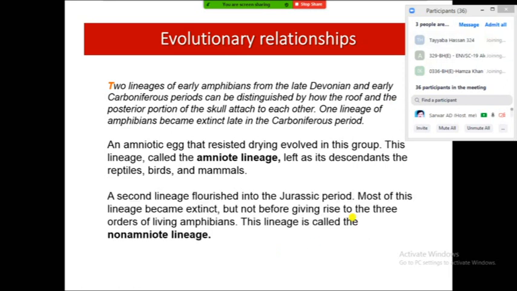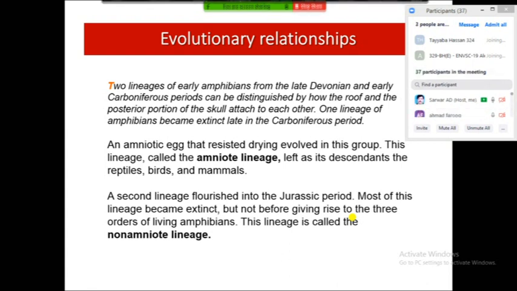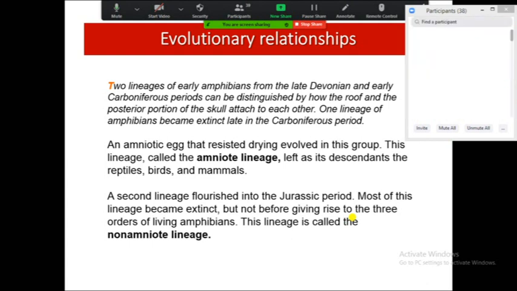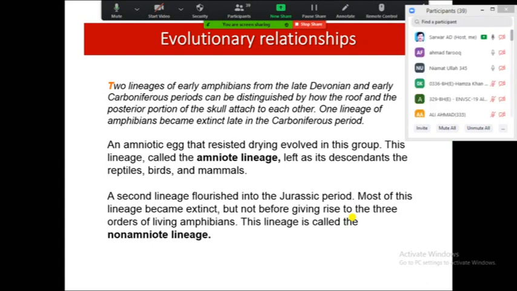A second lineage flourished in the Jurassic period. This period is considered the period of dinosaurs. Most of this lineage became extinct, but not before giving rise to three orders of the living amphibians. This lineage is called the non-amniotic lineage.